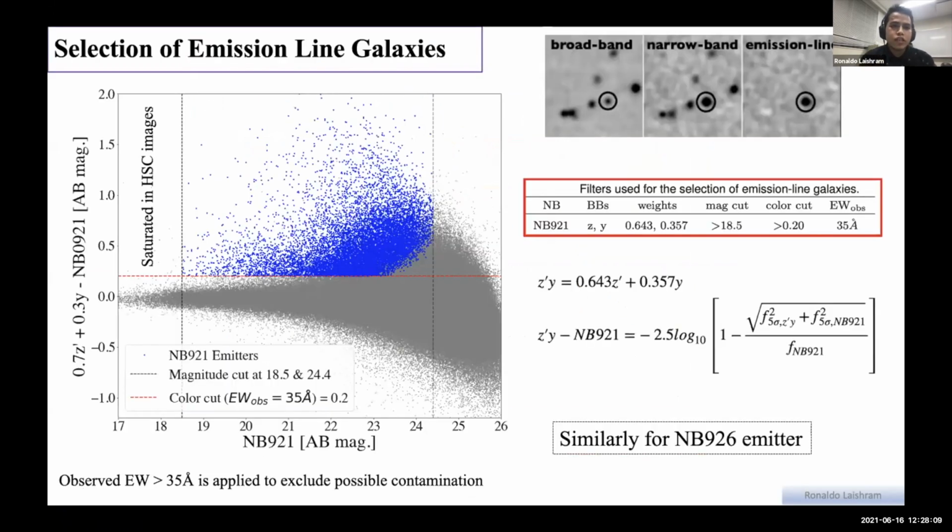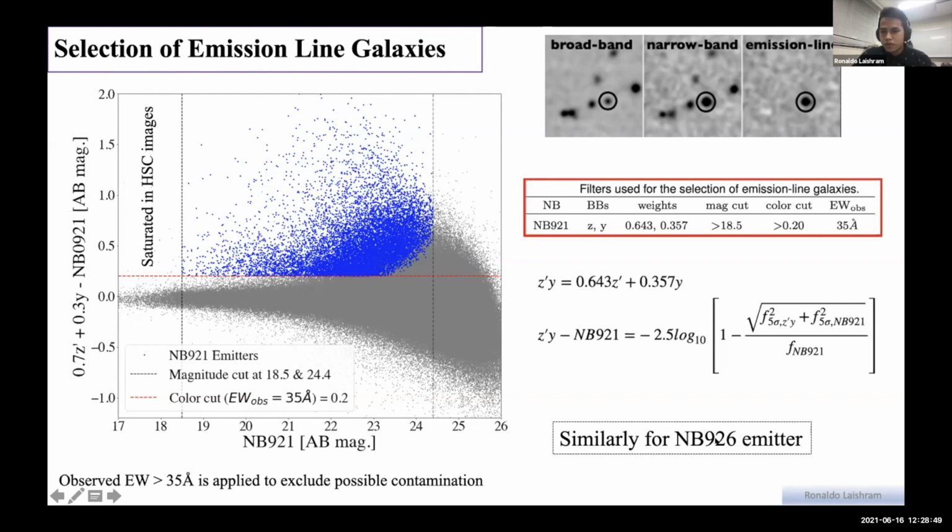First of all, we need to select the emission line galaxies to study star formation activity. For the narrowband 921 and 926, I do the same thing, and we select based on the J and Y broadband continuum. We cut the magnitudes at 18.5 because brighter than 18.5 they are saturated in the HSC images, and we also cut limiting magnitudes. We also apply color cuts, like an observed equivalent width of 35 angstrom, to exclude possible contaminations, and we select the emitters from here.